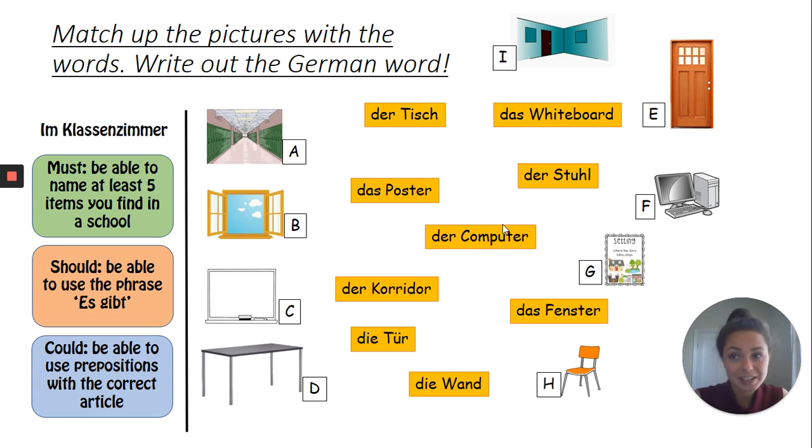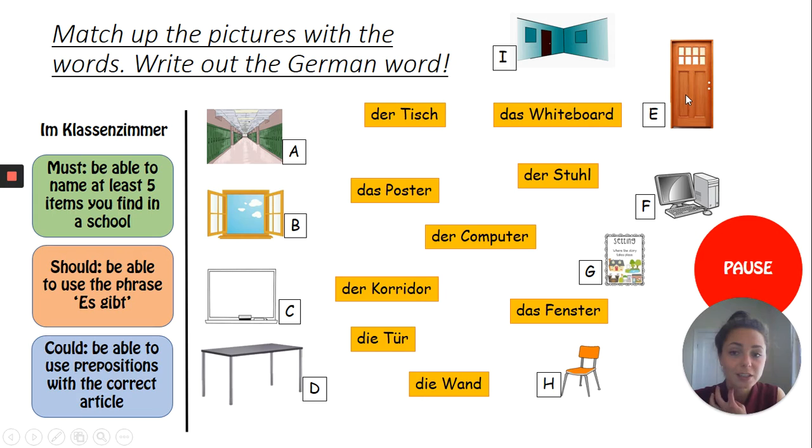Right, same items of vocab again. This time around, I would like you to write out the German word though. This will help you to memorize the spelling as well as the sound. Very quickly, because some of the pictures here are not quite obvious. A is meant to be the corridor, B is a window, J is a poster, and I is the wall. So I would like you to pause the video now, write down A to I and the German word, and then we will go through the answers together.